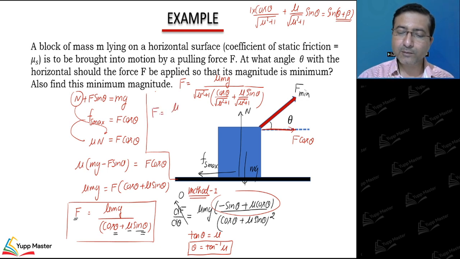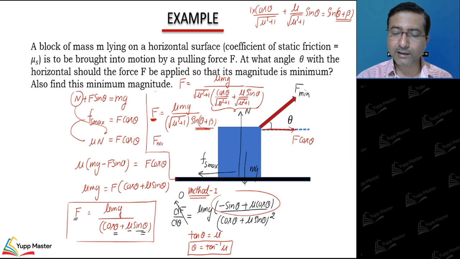So the whole expression can be converted: F is equal to mu mg divided by under root mu square plus 1, times this whole thing which I can write as sin of theta plus beta. So this force will achieve its minimum value when the value below becomes maximum, and the maximum value of sin of theta plus beta is 1. That means the minimum value coming is mu mg divided by under root mu square plus 1. This is method 2.